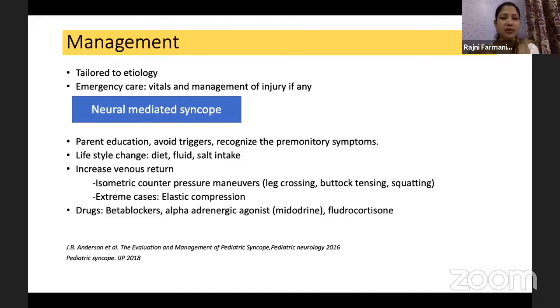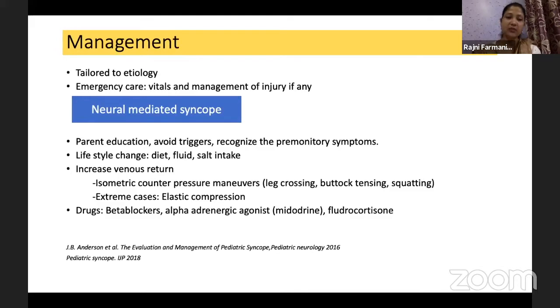The adolescents are smart enough. When you discuss with them that these are the premonitory symptoms, you should try to recognize them and avoid the triggers like sudden position change, and you should tell them the specific triggers for that case. Lifestyle changes: taking a fixed, proper diet, and fluids are important. Salt intake should be basic; we should tell them that this is the basic salt requirement and they should not try to avoid the salt.